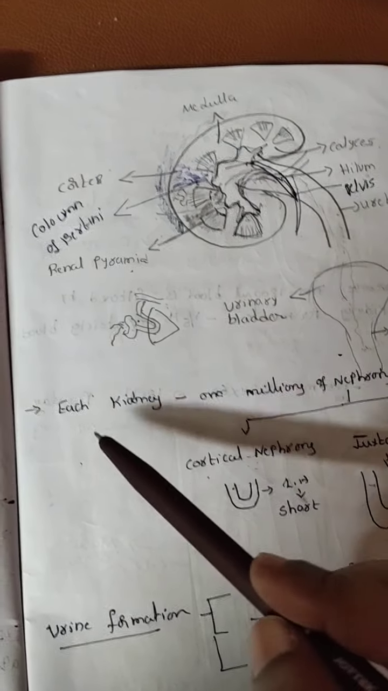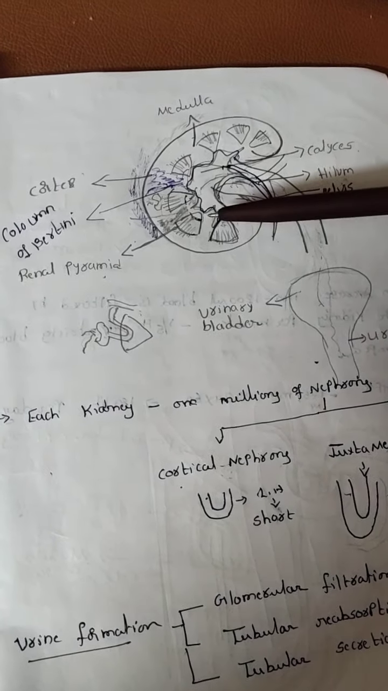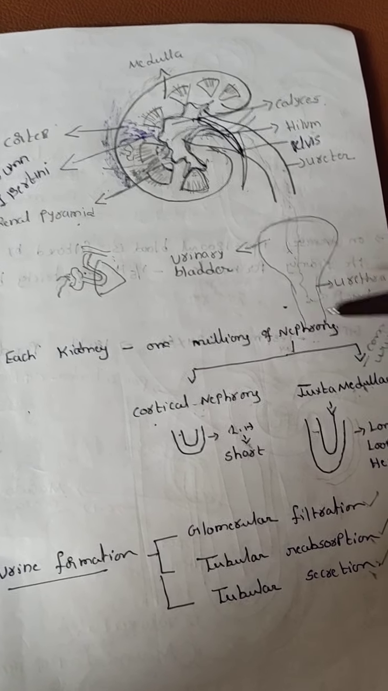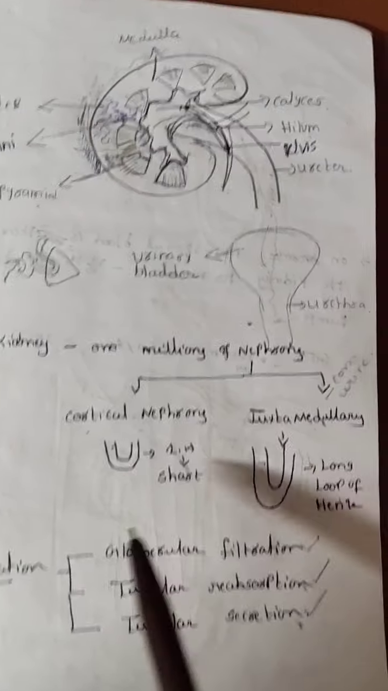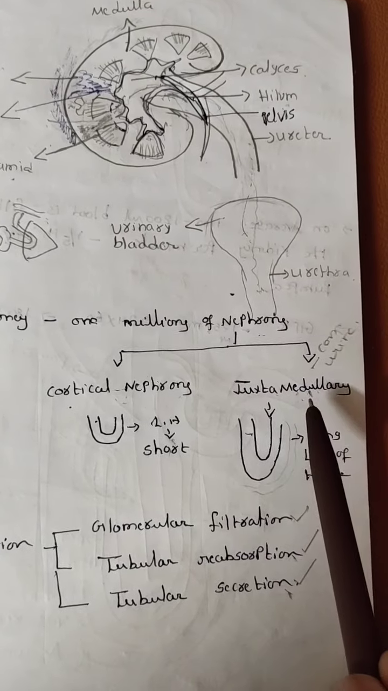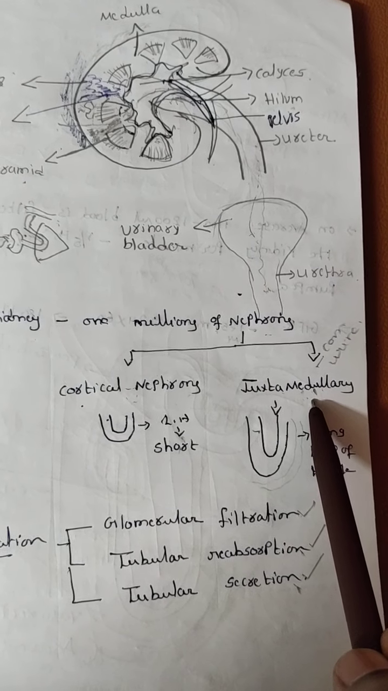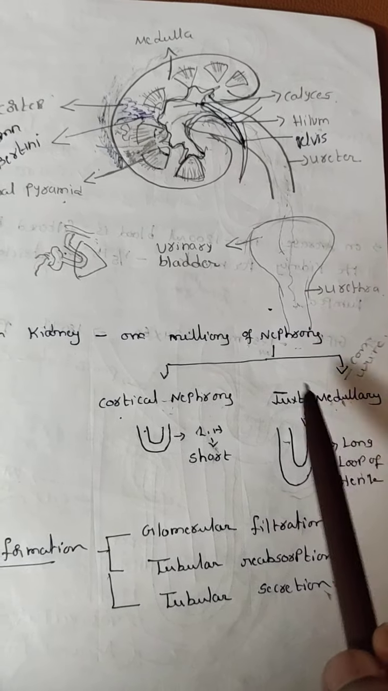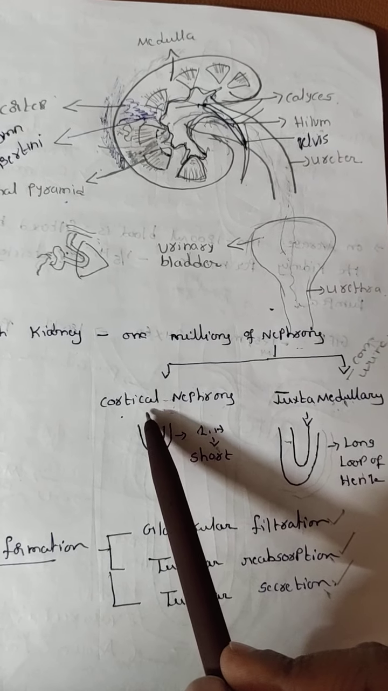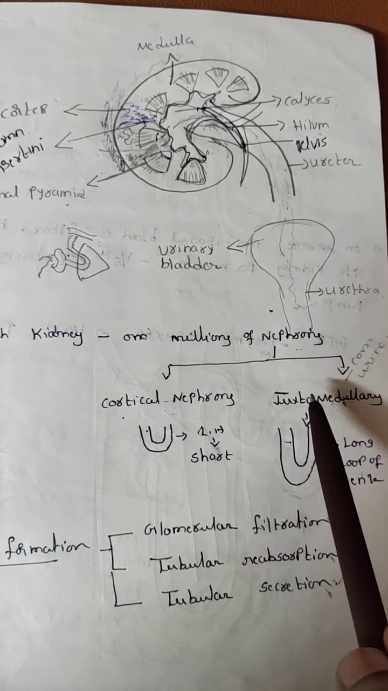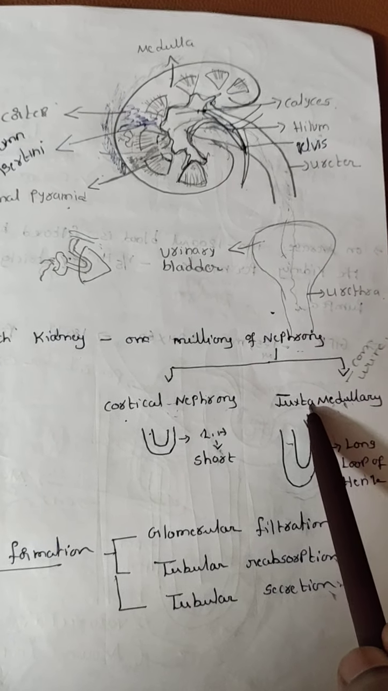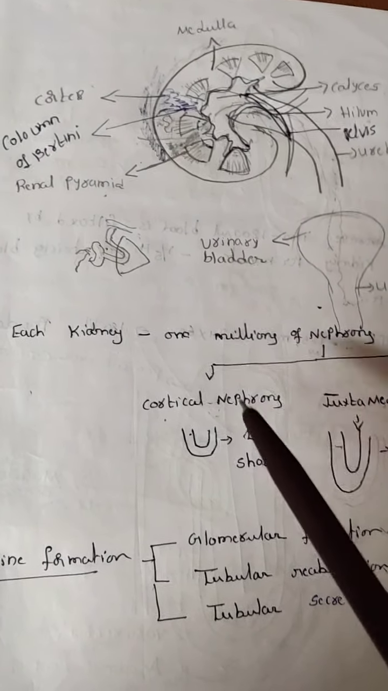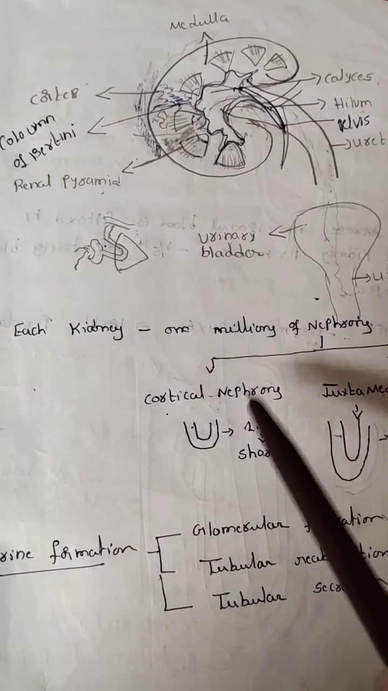Now, for each kidney, the structural and functional units are called nephrons. Each has 1 million nephrons. Nephrons are of two types: the cortical nephron and the juxtamedullary nephron. Compared to the juxtamedullary nephron, 70 to 80% are cortical nephrons and 20 to 30% are juxtamedullary nephrons. What is the differentiation? How is urine formed? What are the remaining things? We will discuss in the next class.